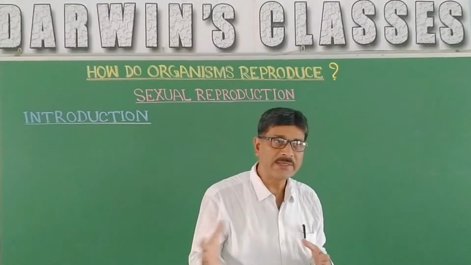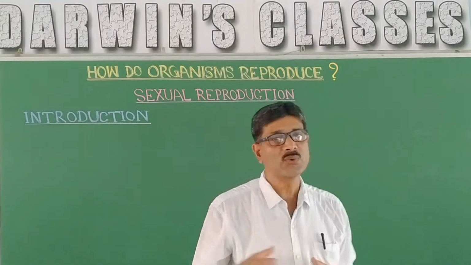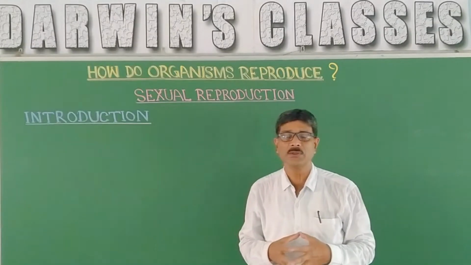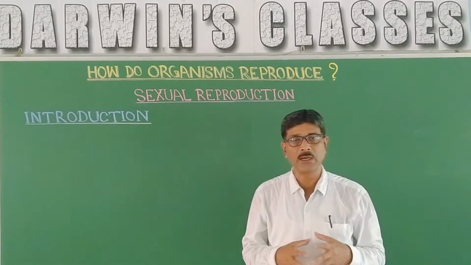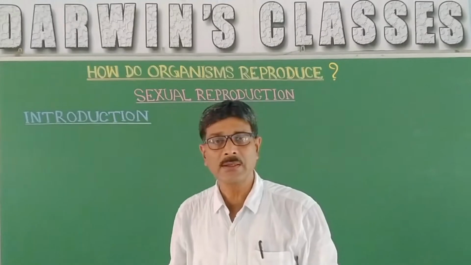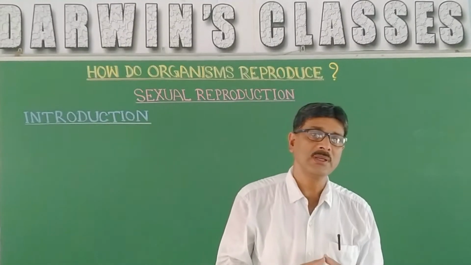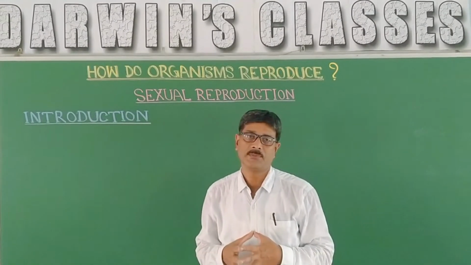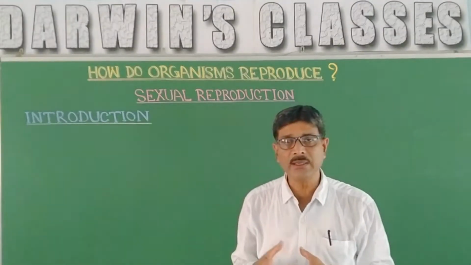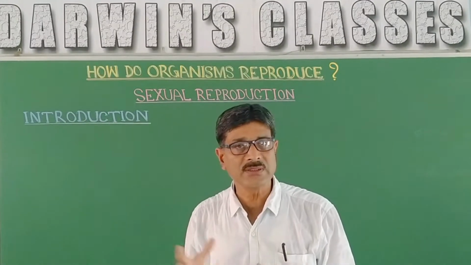So now it is the turn for the sexual mode of reproduction. Why is there a need for sexual reproduction, how does it take place, what are the advantages, and sexual reproduction in the case of flowers, meaning angiospermic plants, and in the case of human beings. So this is the syllabus.